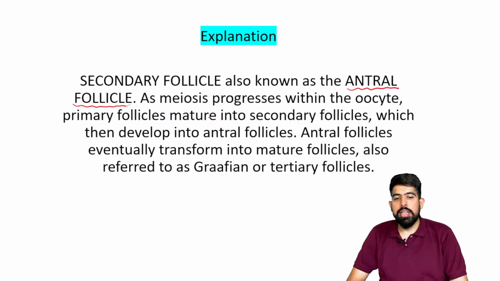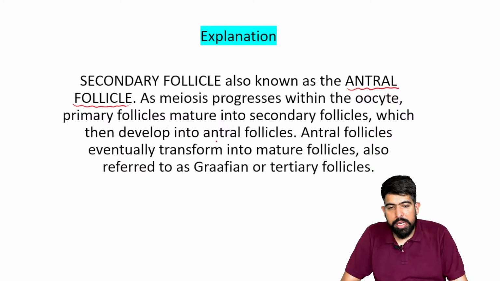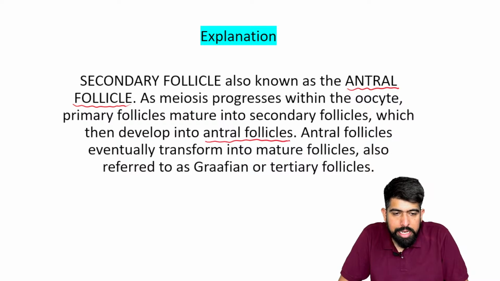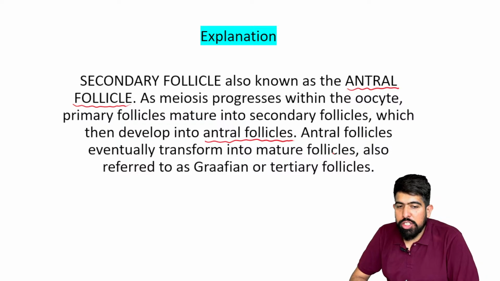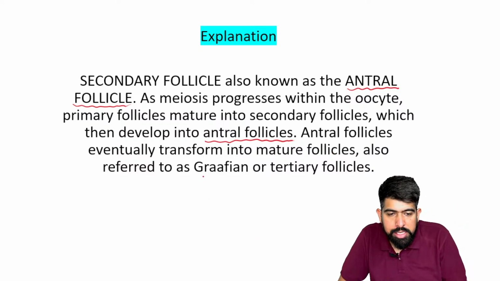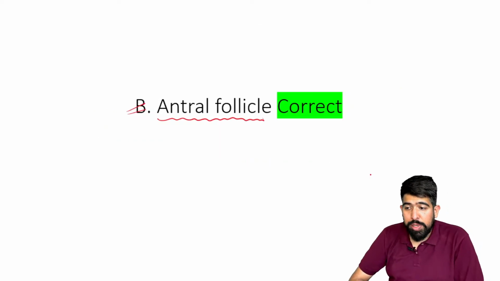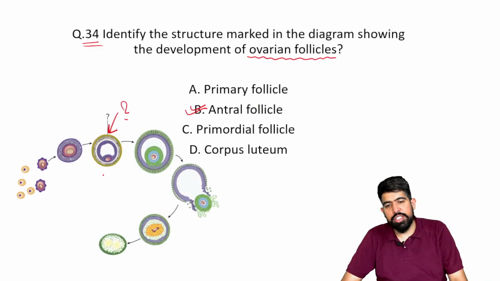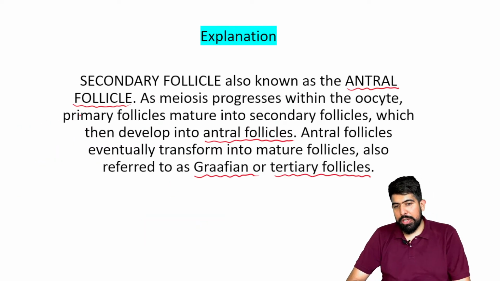As the meiosis progresses with the oocyte, the primary follicle will mature into the secondary follicle, which then develops into the antral follicle, and the antral follicle eventually transforms into a mature follicle. It's also referred to as a Graafian follicle or the tertiary follicle. So the stage which was marked there, this is your antral follicle.